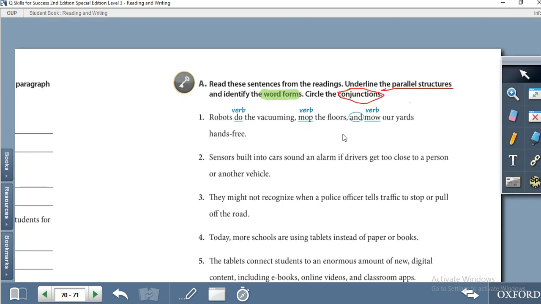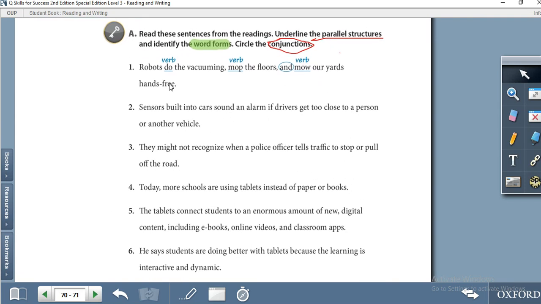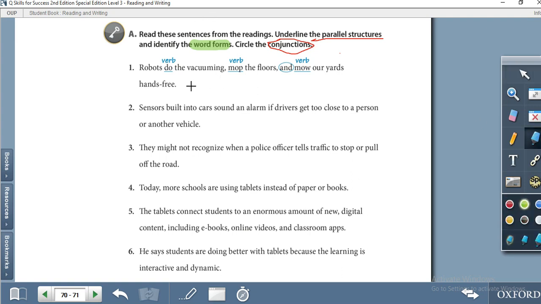Let's move to the activity. For example, number 1 is solved for you. Robots do the vacuuming, mop the floor, and mow the yard hands-free. Let's see. Here is a verb, mop, and mow the yard. Verb phrase, and this is the conjunction. Okay, let's solve another, the second exercise. Sensors built into cars sound an alarm if drivers get too close to a person or another vehicle.